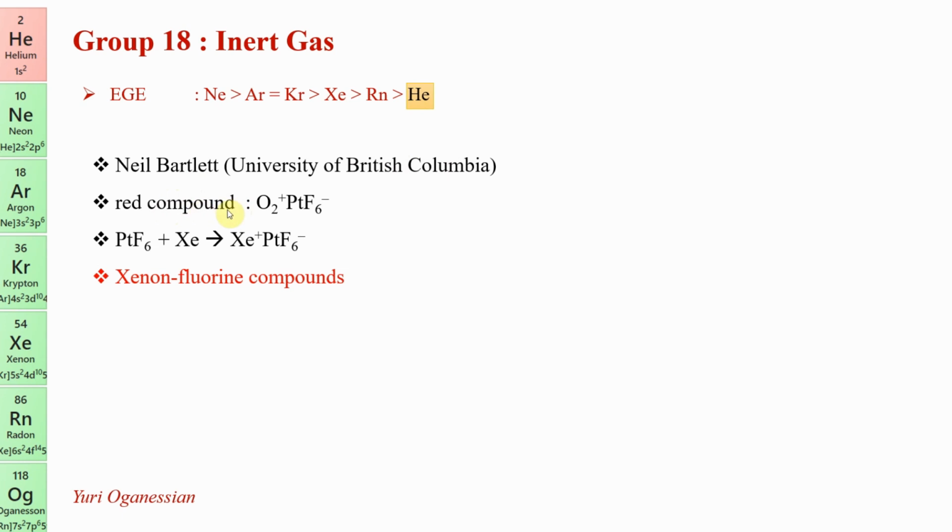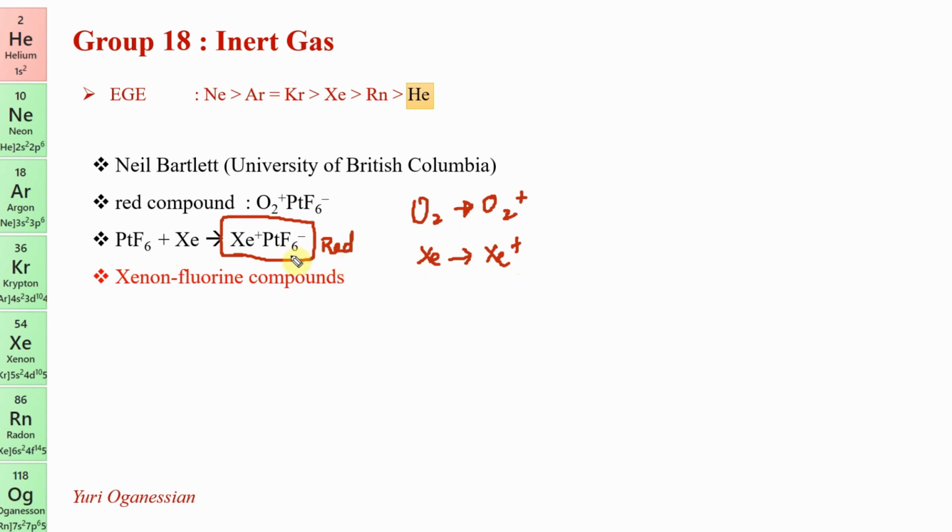He studied the red compound O2 plus PtF6 minus, and what he saw was that O2 plus is present. O2 plus comes from O2. O2 gives you O2 plus. So what do we call this? Ionization energy. This ionization energy is very similar to xenon giving you Xe plus. So if this is possible, this should be possible. Based on that postulate, he was able to synthesize this compound. This is the first compound of an inert gas.